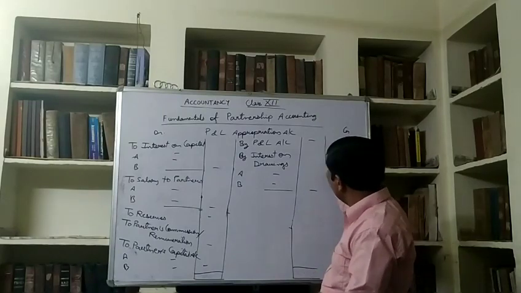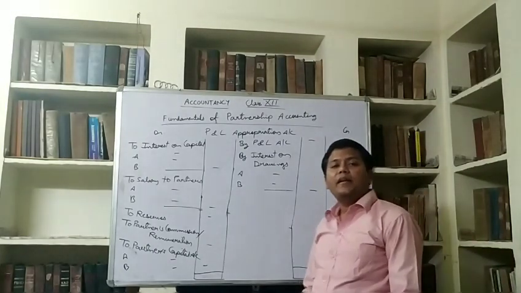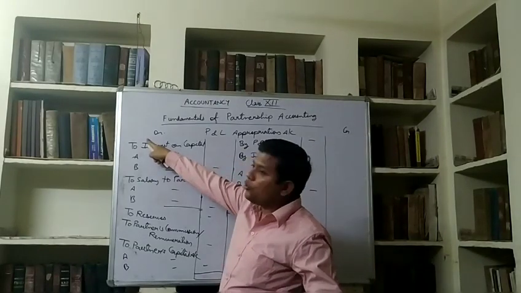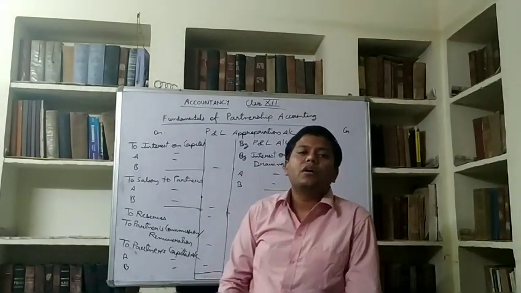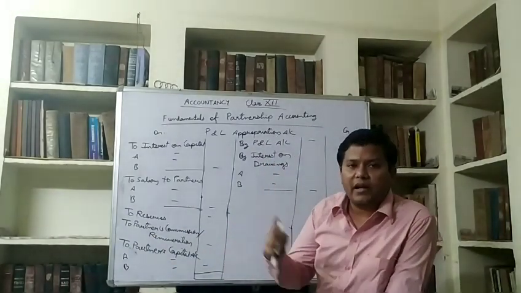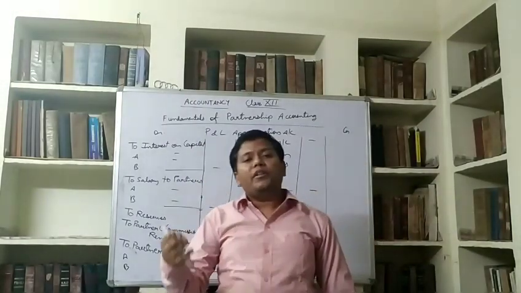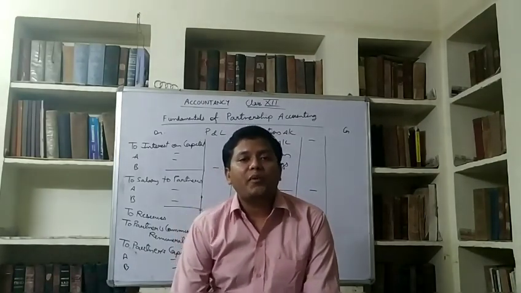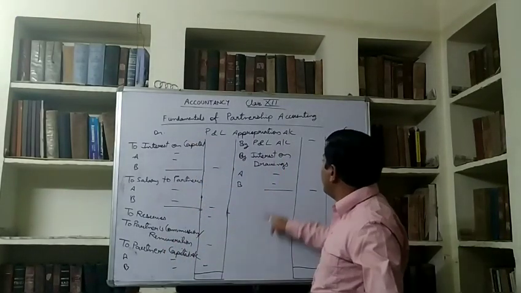Look again for revision. The profit, which was the balancing figure of the P&L account, will be transferred here by P&L account. I am not writing the loss here because it is a very rare case, and even if there is a loss, P&L appropriations are not made. It is made in one situation that I will tell you later, but in losses the P&L appropriation account is not made, because I told you in the beginning, even in case of loss, appropriations are not allowed, because appropriations are part of profit only. So there is no chance of loss here. We will write the profit here.